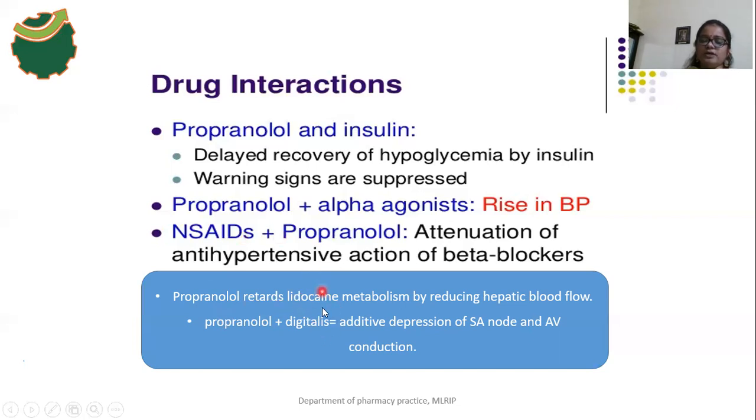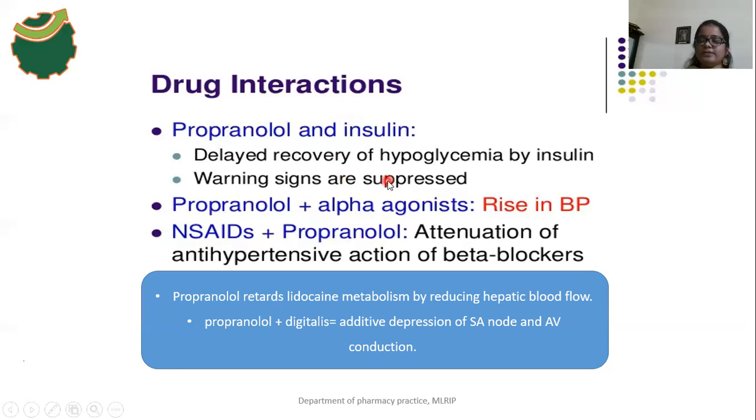and propranolol should not be used along with lidocaine, and NSAIDs are also not used along with propranolol, and propranolol is not used along with alpha agonists. If it is used along with alpha agonists, the BP increases. And when propranolol is used with insulin, what will happen? There is a delay in the recovery from hypoglycemia by insulin, because the hypoglycemia effect is mediated by beta 2 receptors. And the warning signs are also suppressed.